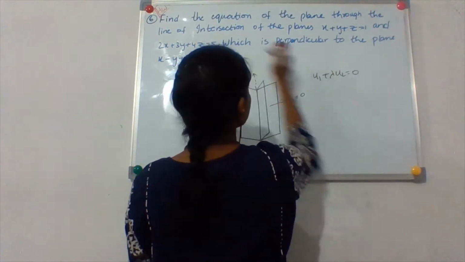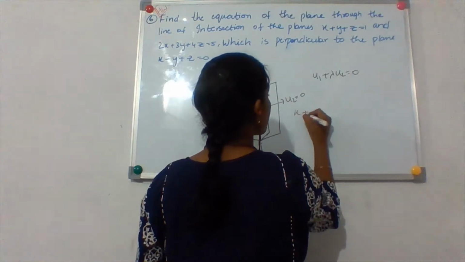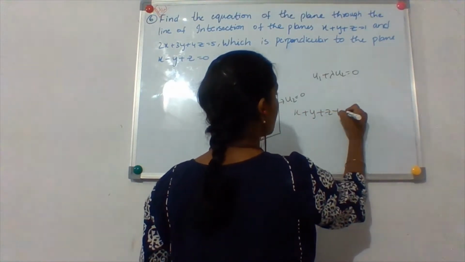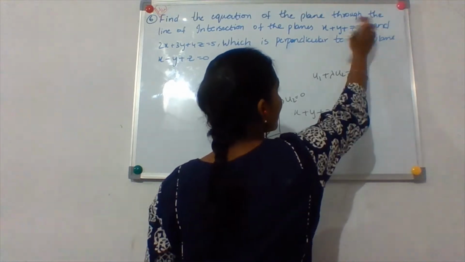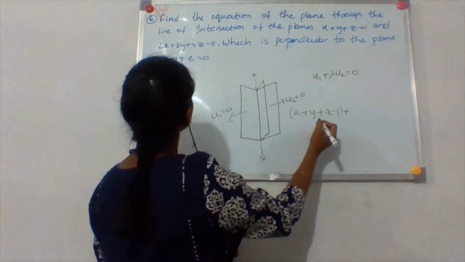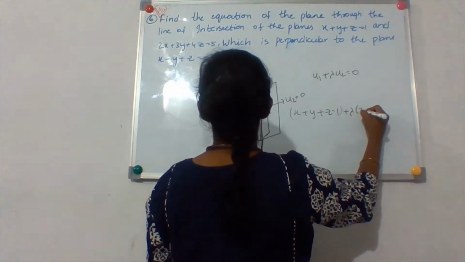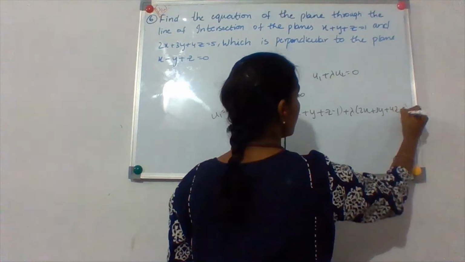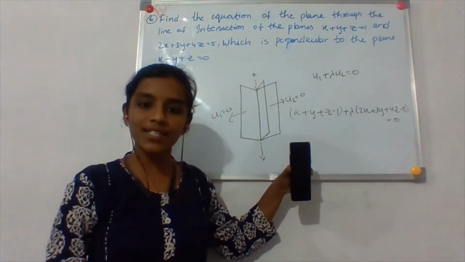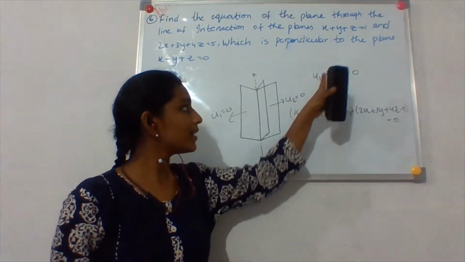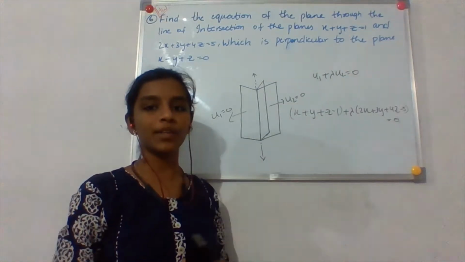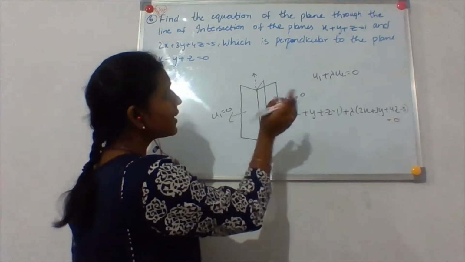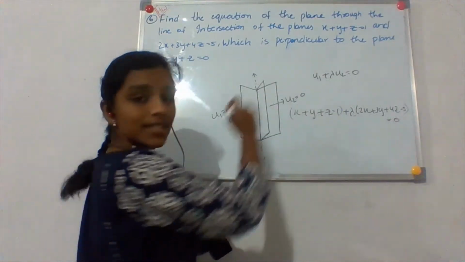The two equations are these two, right? So I'll write them. x plus y plus z is equal to minus 1, I brought the one this side, that's it, plus lambda into 2x plus 3y plus 4z minus 5 is equal to 0. This is the equation that I get when I write it in the form u1 plus lambda u2 is equal to 0. Now I have to find lambda, so I'll use the second condition.